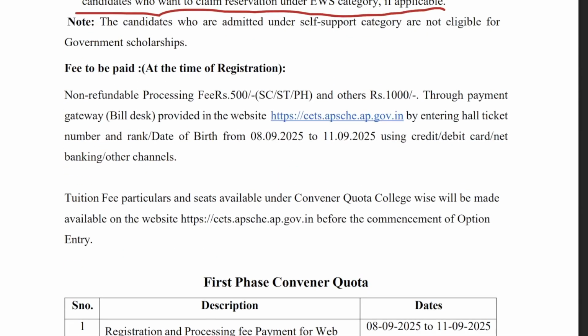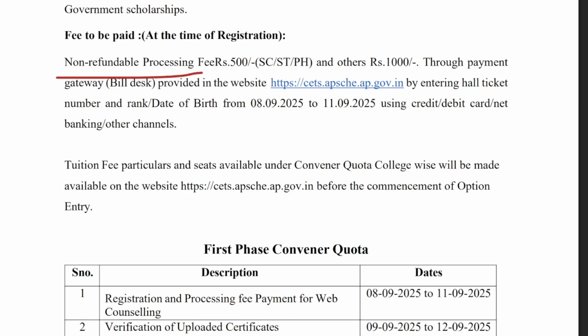Also, you need to pay a non-refundable fee of rupees 500 for the SC, ST and PH categories, and for all the other categories you need to pay rupees 1000 as the application fee for Round 1 counseling. The payment must be made through the payment gateway. When you click on the application form, from there you can pay the fee for the application form. Also, you can check the status for the same.